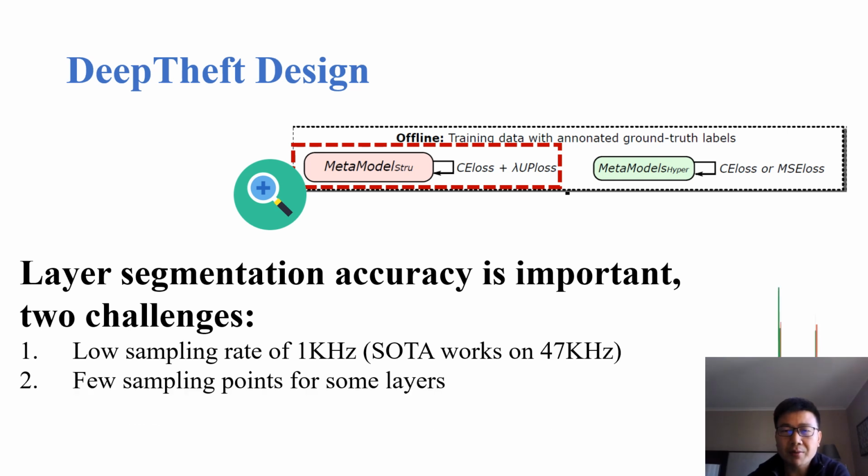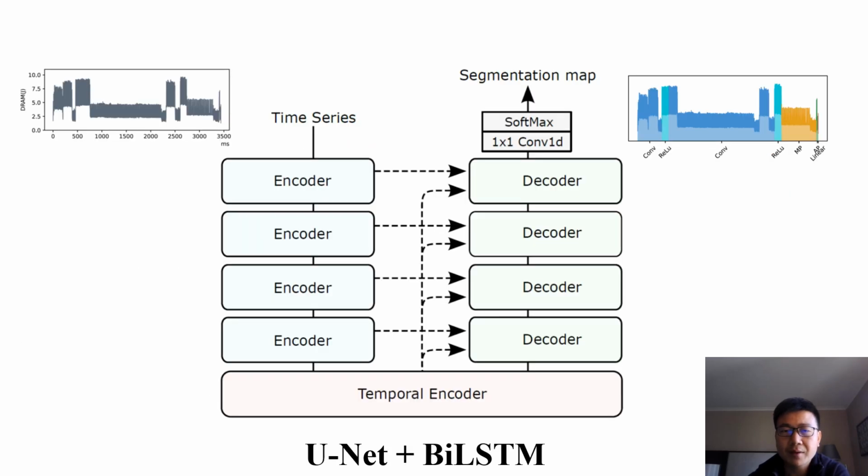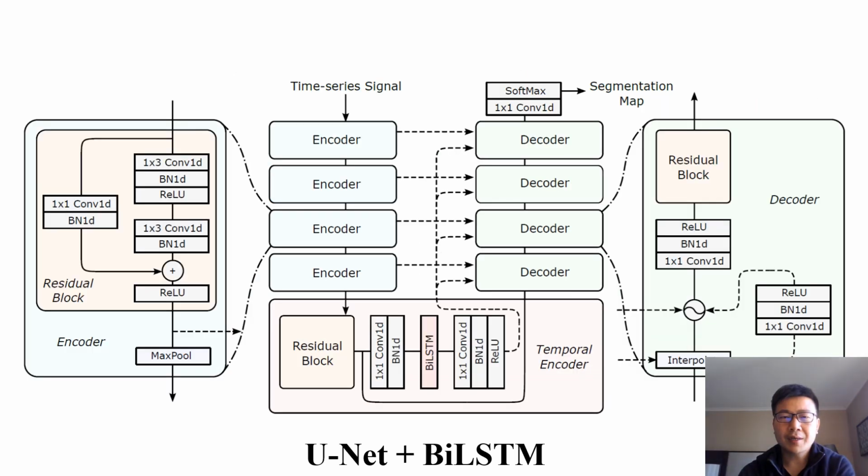Because of the low sampling rate, some layers have only a few sample points, especially for the average pooling layer and linear layer. To address these challenges, we designed the meta model with a novel architecture, which is a hybrid of UNet and bidirectional LSTM. Here is the detailed design of some blocks.